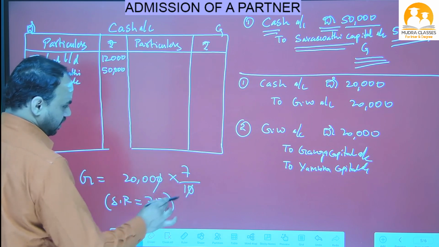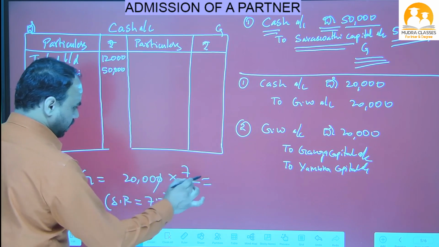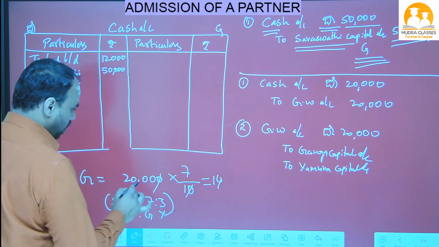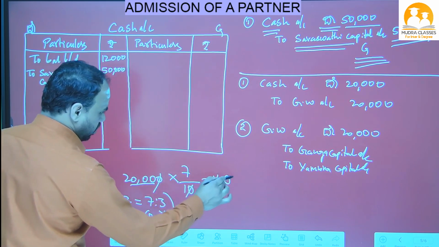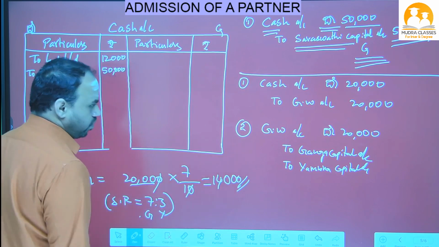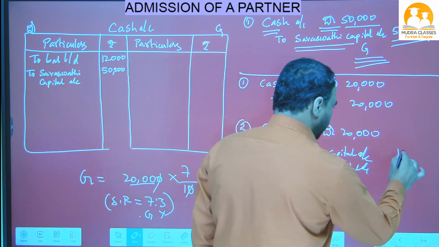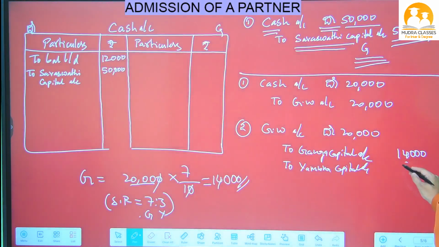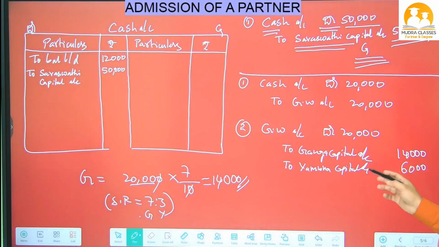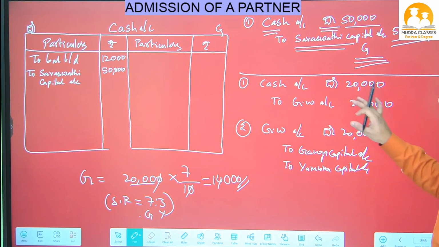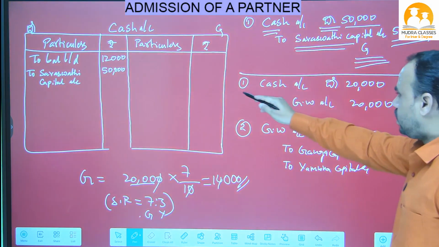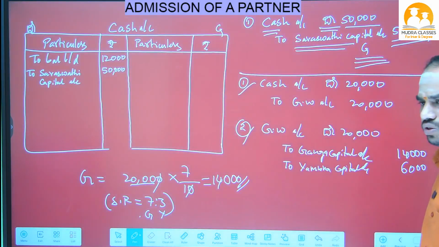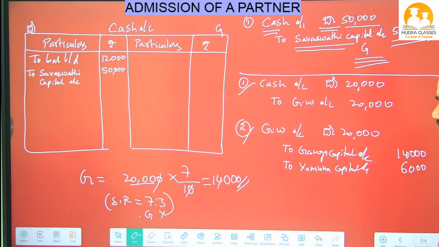Now do the cancellation. Zeros cancel. 2 into 7, 2 sevens are 14, and 3 zeros are left. So write down 14,000. So Ganga got 14,000. Now 20,000 minus 14,000 is 6,000 rupees, which belongs to Yamuna. So 14,000 belongs to Ganga and 6,000 belongs to Yamuna. Now these two journal entries we have to post into the ledger accounts, so that adjustment number 2 will also be complete.